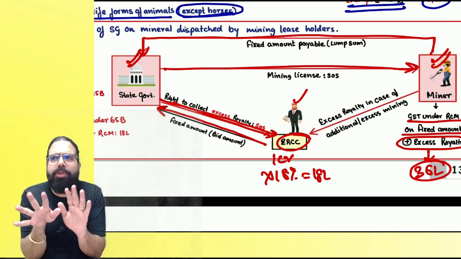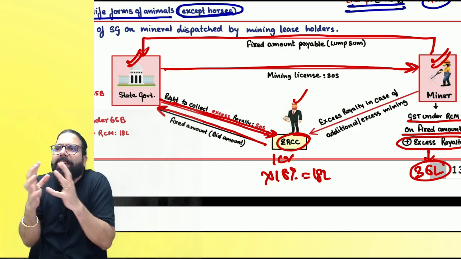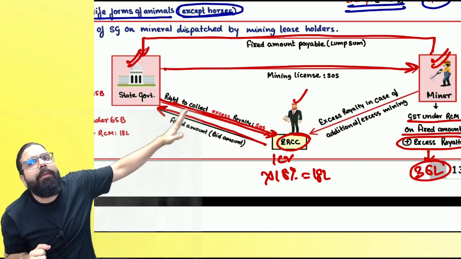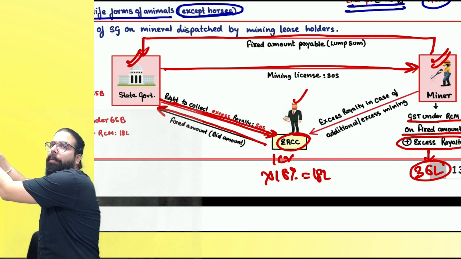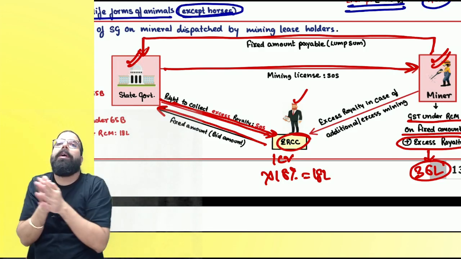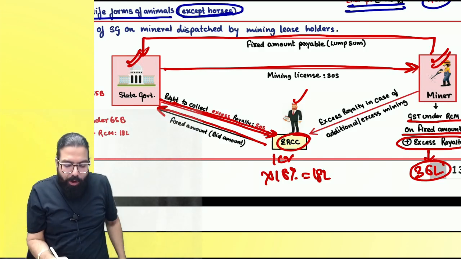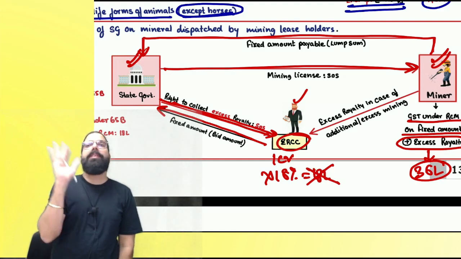Now tell me one thing. Don't you think this person is actually collecting the royalty only and giving it to the government by keeping some share? Yes or no? So on that excess royalty, when 36 lakh is already paid, that royalty is only going to the government through me. Then the government is telling, okay, 36 lakh GST already paid, so your 18 lakh shall be exempted. Is my point 100% clear to all?